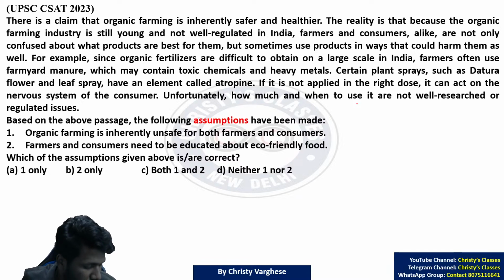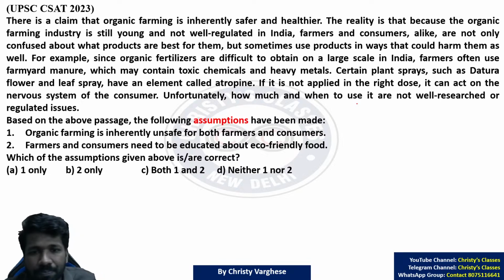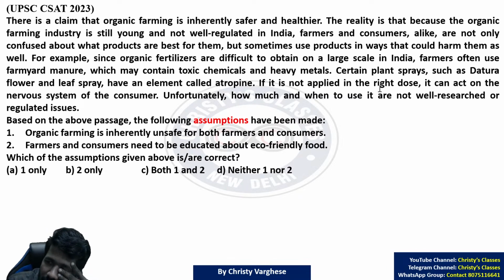Okay, so time is up. I'll explain. Here, what is assumed, that is what we have to say. There is a claim that organic farming is inherently safer and healthier. There is a claim, that means there is an idea, and in real life also that happens now. Some people believe that whatever is organic is always safe and healthier. But many organic things are not good at all. Or many things we consider organic are not good for us at all. So, it is a claim that organic farming is inherently safer and healthier.